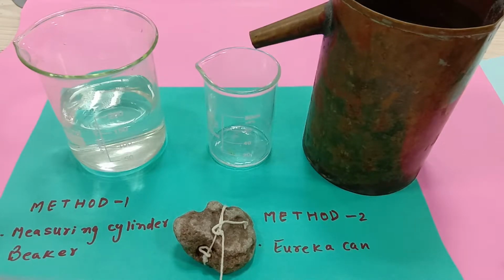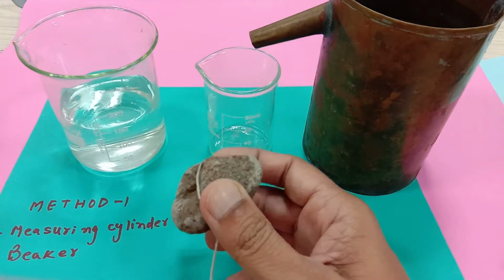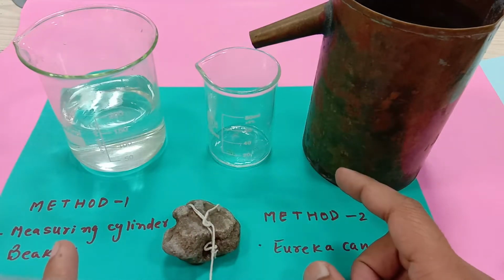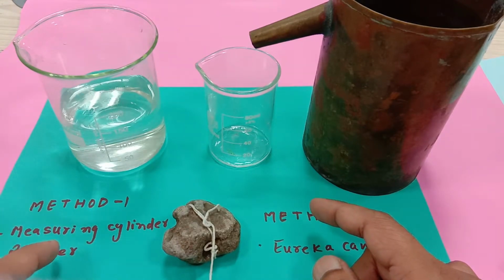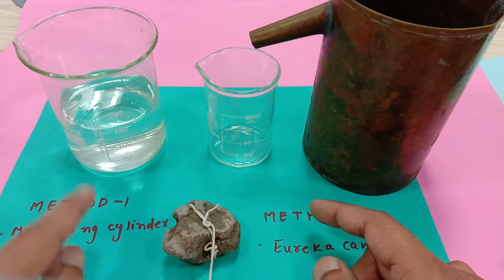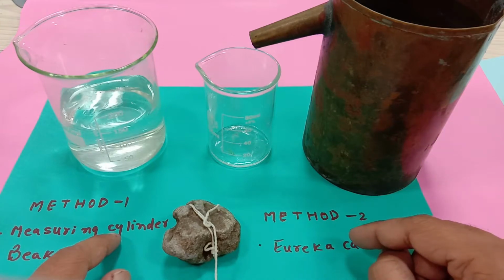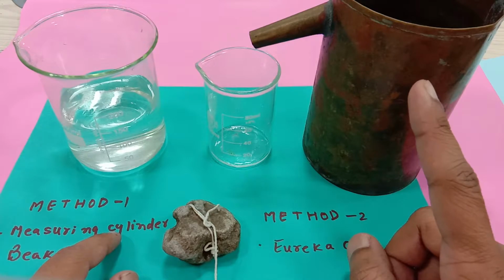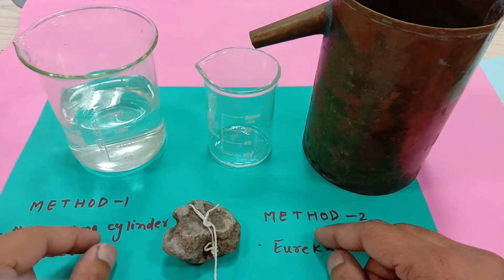So today I'm going to discuss the method to find the volume of an irregular shaped object like a stone over here. For that there are two methods. The first method is the water displacement method, in which you require a measuring cylinder or a beaker, but they should have proper graduations on it. And the other method is the Eureka can method, and in this video I would be broadly talking about the advantage of the Eureka can method over the traditional water displacement method.